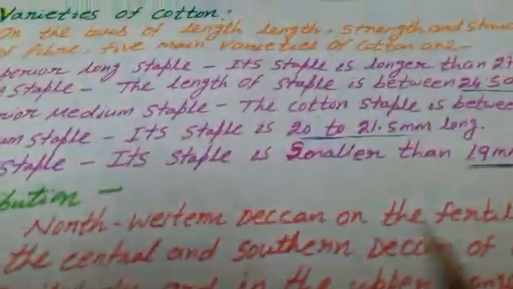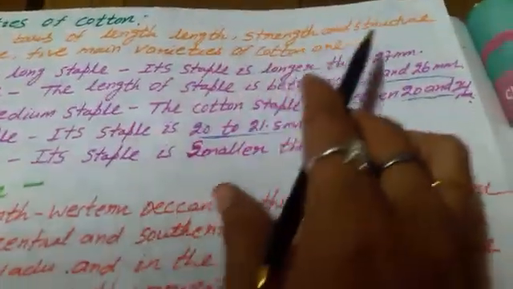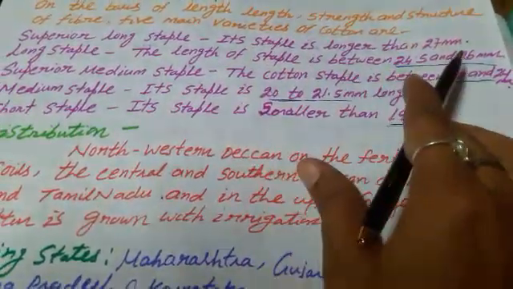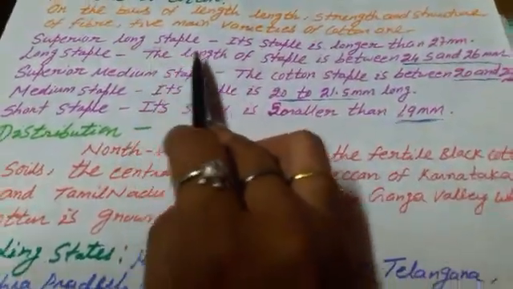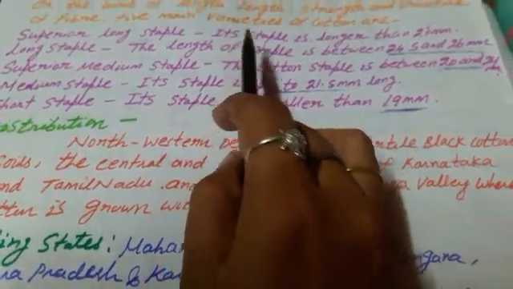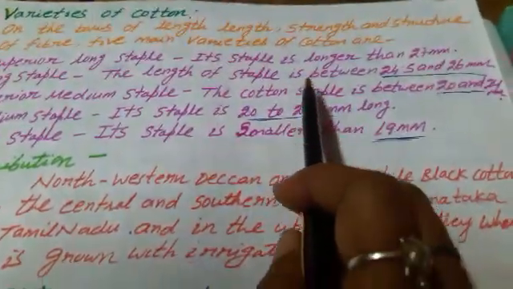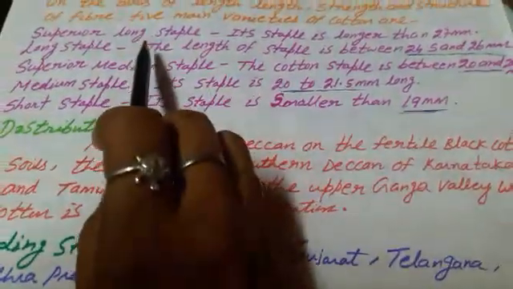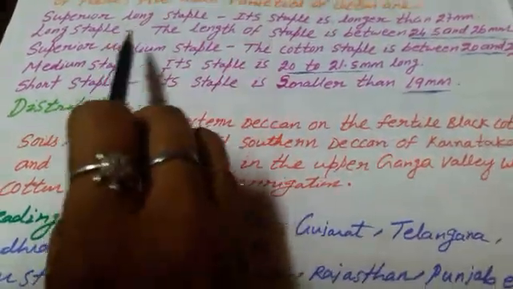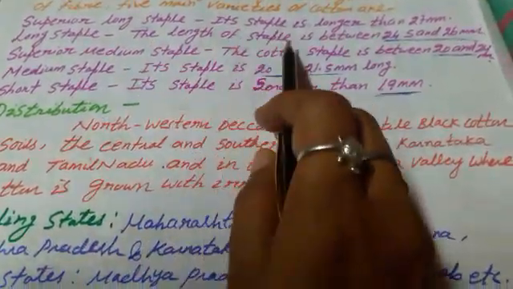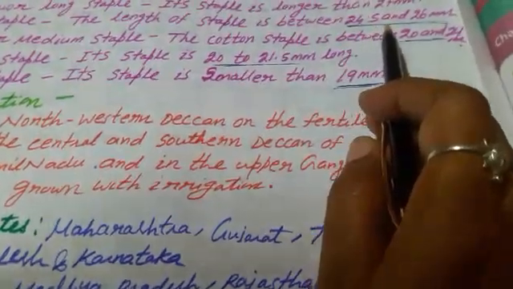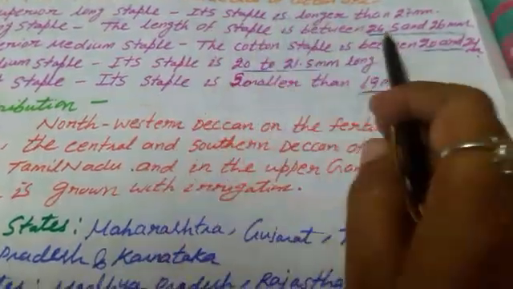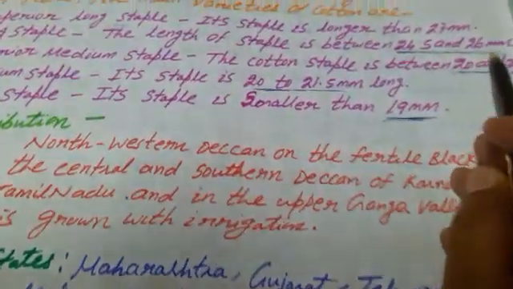Varieties of cotton. On the basis of length, strength and structure of the fiber, five main varieties of cotton are mentioned here. The first one, superior long staple cotton. Staple means the length of the fiber. The staple is longer than 27 millimeter. That is superior long staple cotton. Long staple cotton, the length of staple is between 24.5 and 26 millimeter.